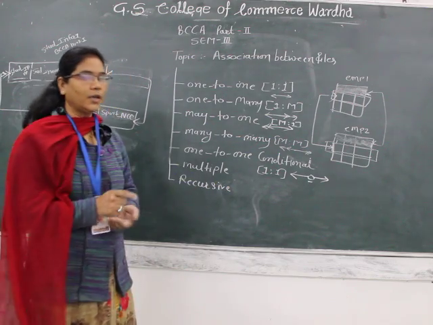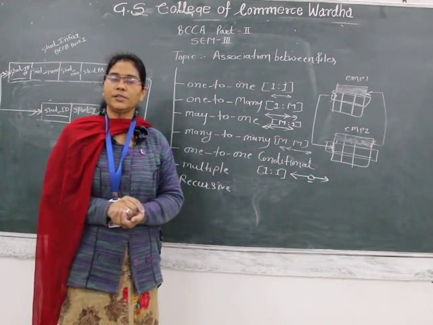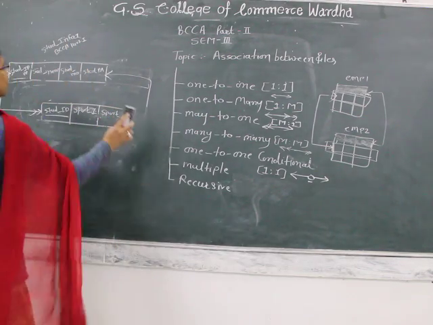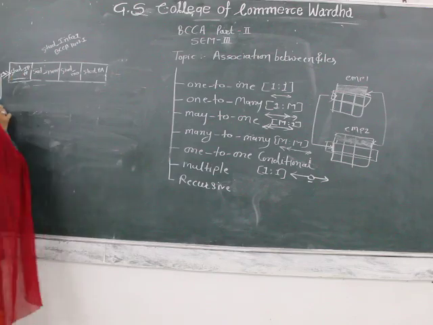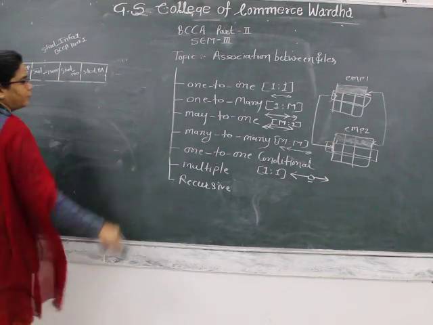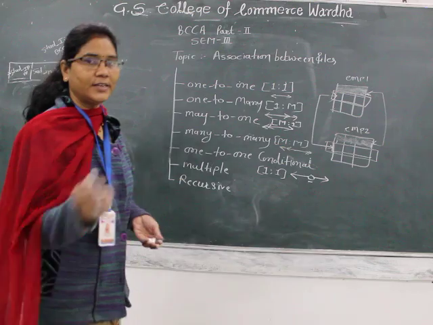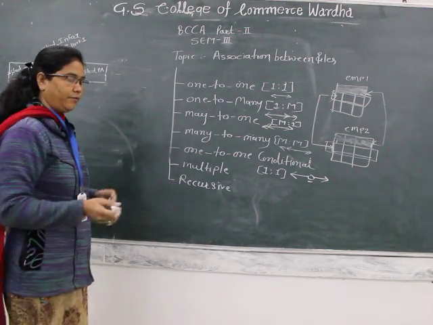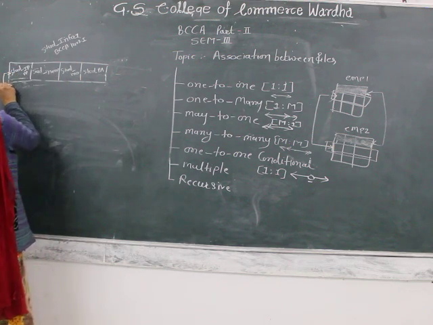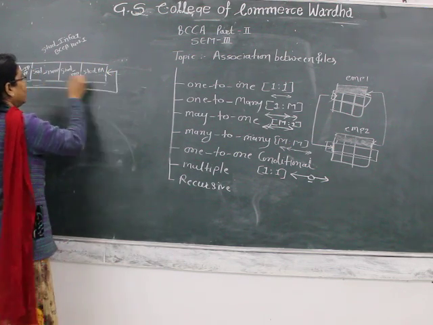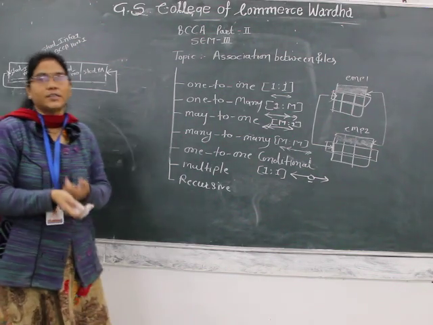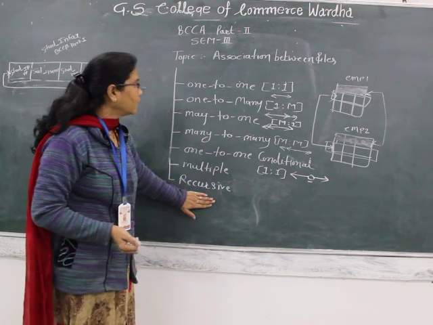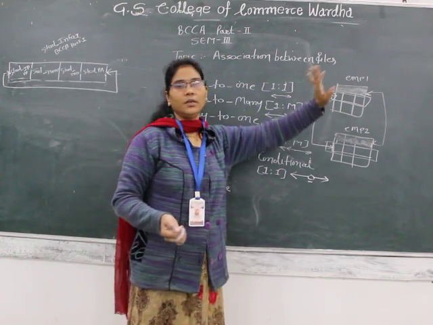Okay. Then the last one is recursive. What is meant by recursive? When designing or representing the association between the files in the database for this information system, if there is a situation where a particular record is associated with itself, that is nothing but the recursive association between the files.